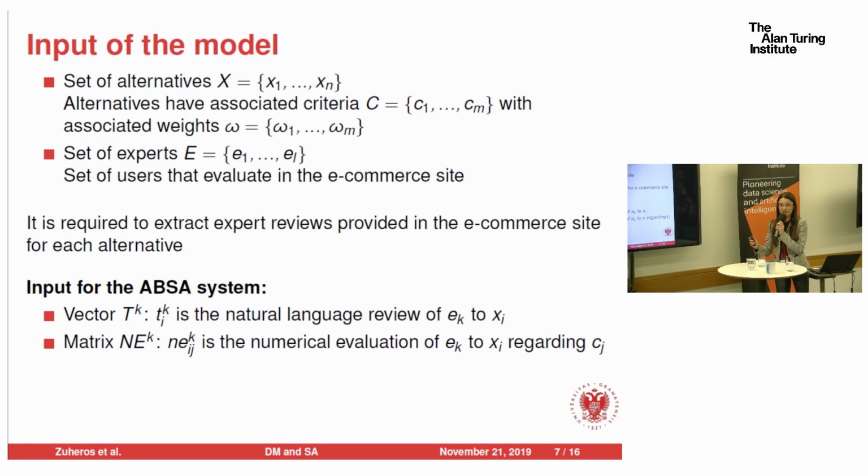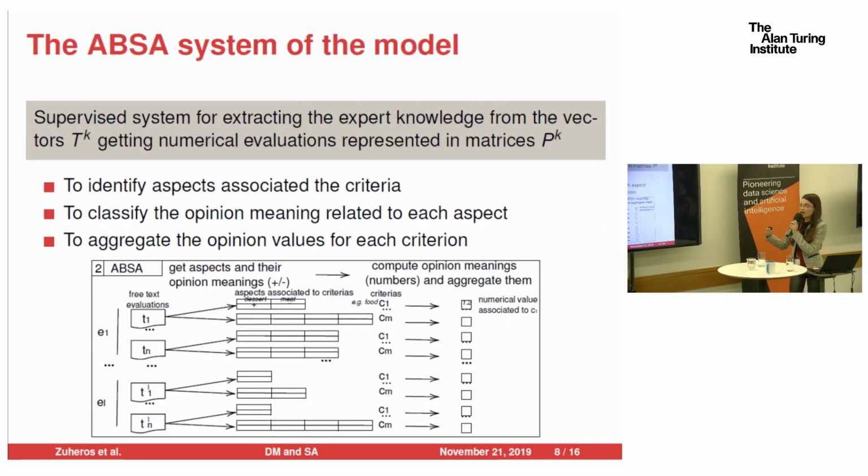Our ABSA model is going to work on the natural language reviews, the vector with the reviews. So our ABSA system is going to extract the expert knowledge from these sentences, from these reviews, and collect them into a matrix with the inferred numerical evaluation. So, how does it work? Here I have an example.